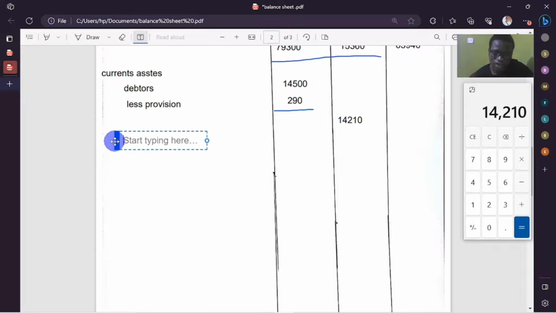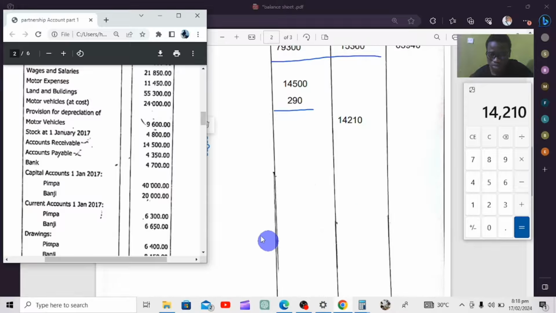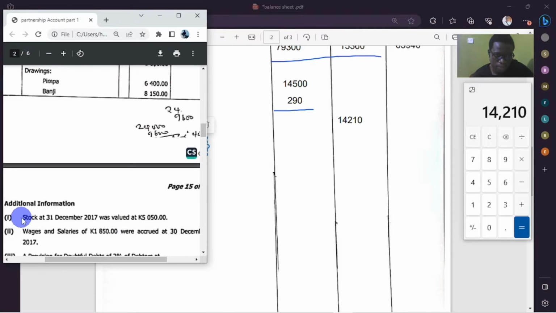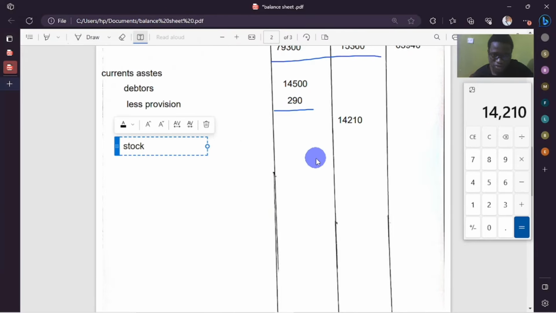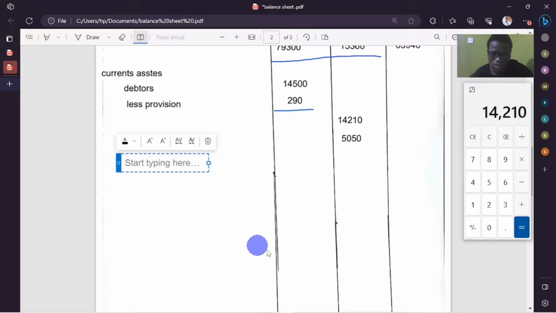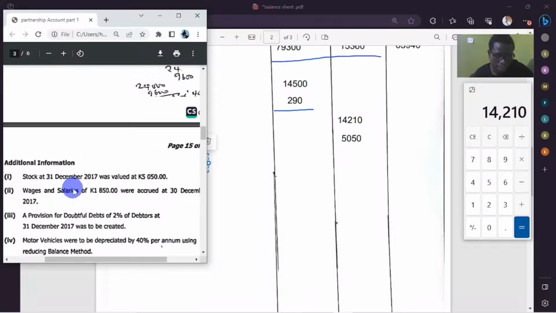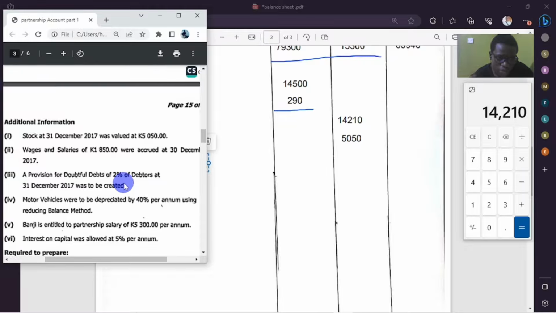Then we continue. What other current asset do we have? So the other current asset that we have is stock. Stock was amounting to how much? Closing stock. So closing stock was valued at 5,050 kwacha. Going to bring it directly here, 5,050 kwacha. Then from there we continue. What else do we have? Do we have prepaid, paid in advance? I doubt if we have prepaid or paid in advance here. We don't have any prepaid. As we can see, we only have accrued.